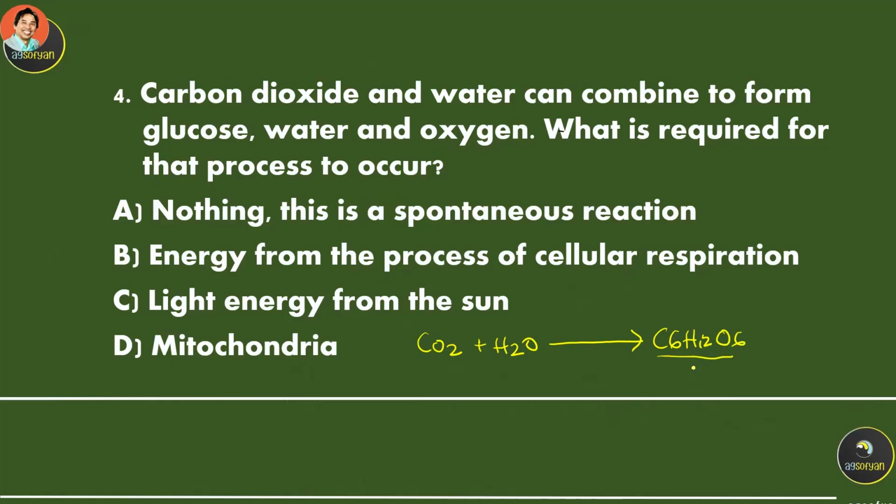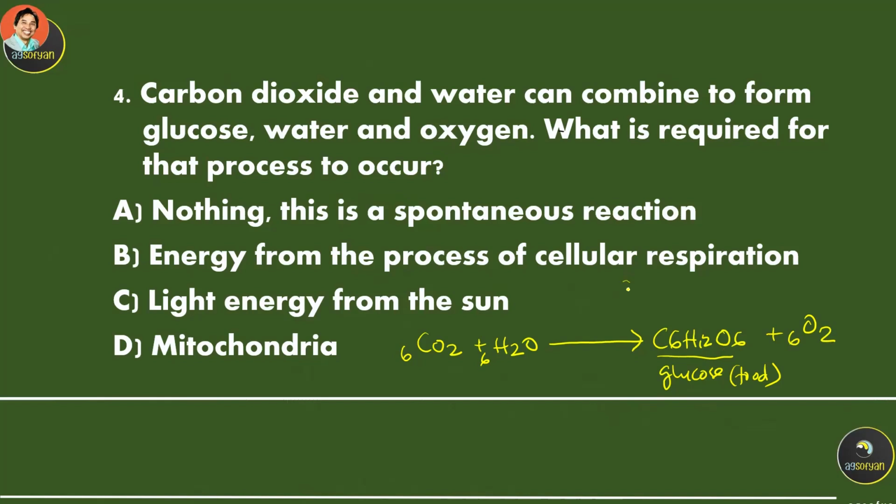This molecule is glucose, which is the food. And then it will release oxygen. So this is the reaction. We need to balance it: 6 carbon dioxide and 6 water produce 1 glucose and release 6 oxygen.